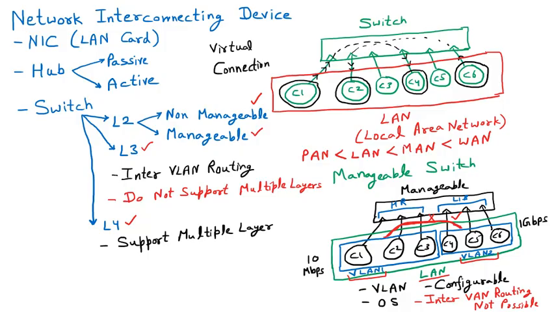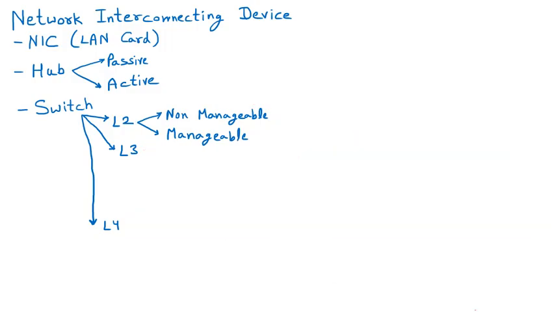But let me tell you, even if you go into big industry, you will find mostly manageable switches. The switches placed in your labs are non-manageable, and those placed in the server room are manageable. I will show you one diagram with the help of which you can understand how manageable and non-manageable switches work. Okay everyone, so we are now taking one diagram. With the help of that, you can see how we can save cost in a network, and how we can take the benefit of a manageable switch.